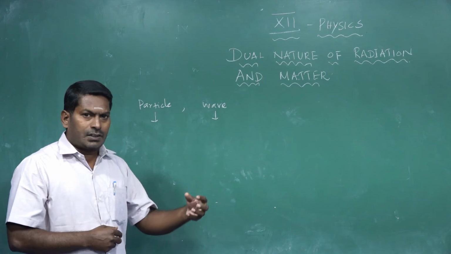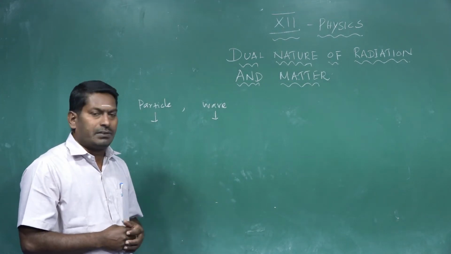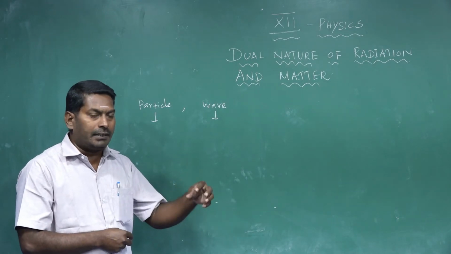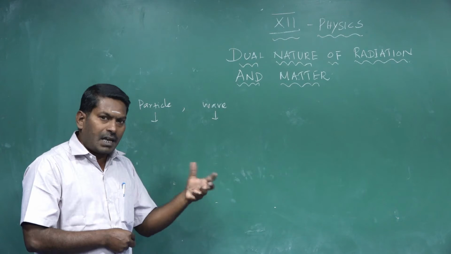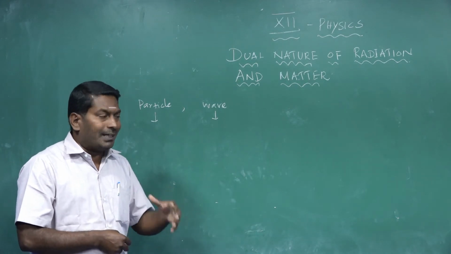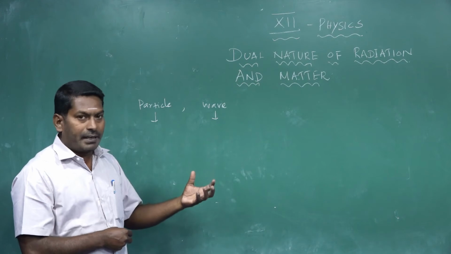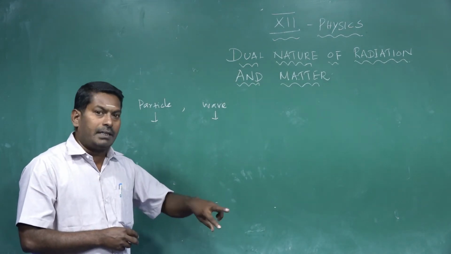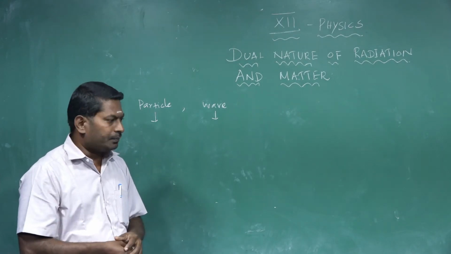Then electron, proton, and some other particles were discovered. These particles are treated as particles under suitable circumstances. Later on, some experiments showed that these particles also exhibit wave-like properties. Electromagnetic radiation behaves with wave-like properties and also particle-like properties under separate suitable circumstances.